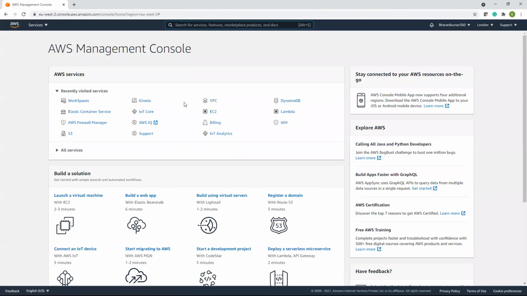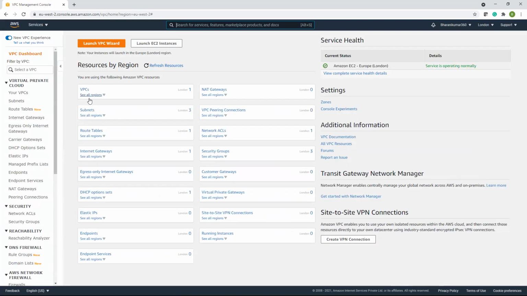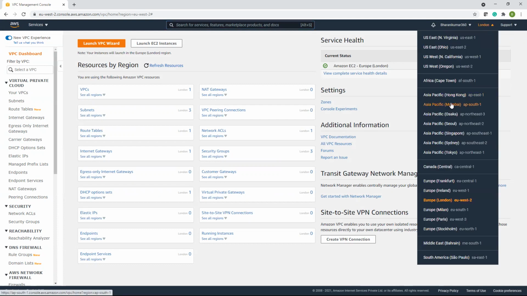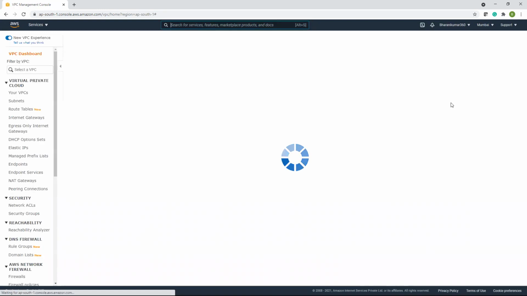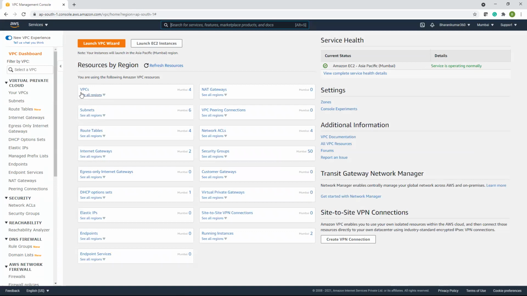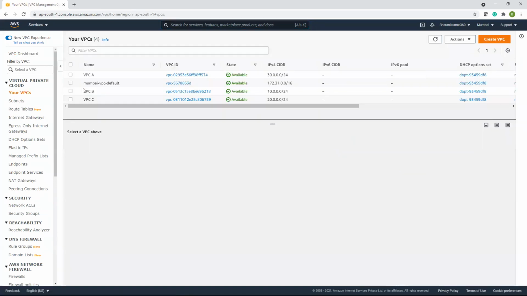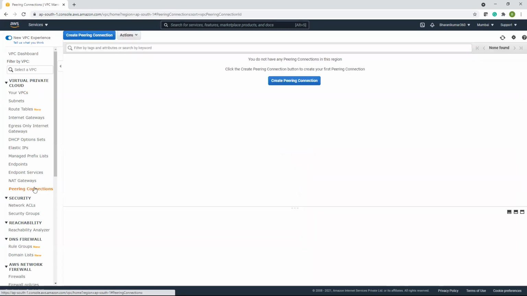Yes, in last class we have been talking about VPC peering and transit gateways, right? When you have multiple VPCs, I'm in London. Let us change to Mumbai region. We have created these VPCs, VPC B, C, and have created subnets, and we talked about peering connection, deleted it, and we know how it works. Let us have a quick recap.